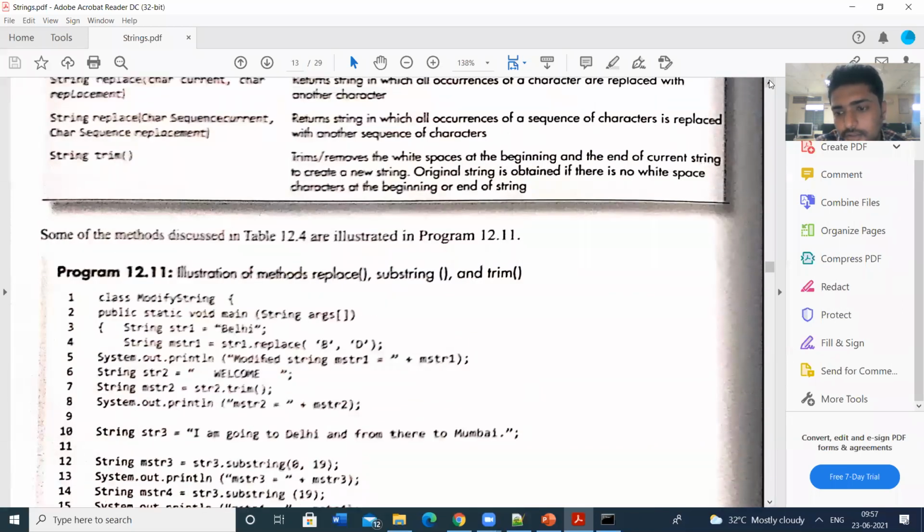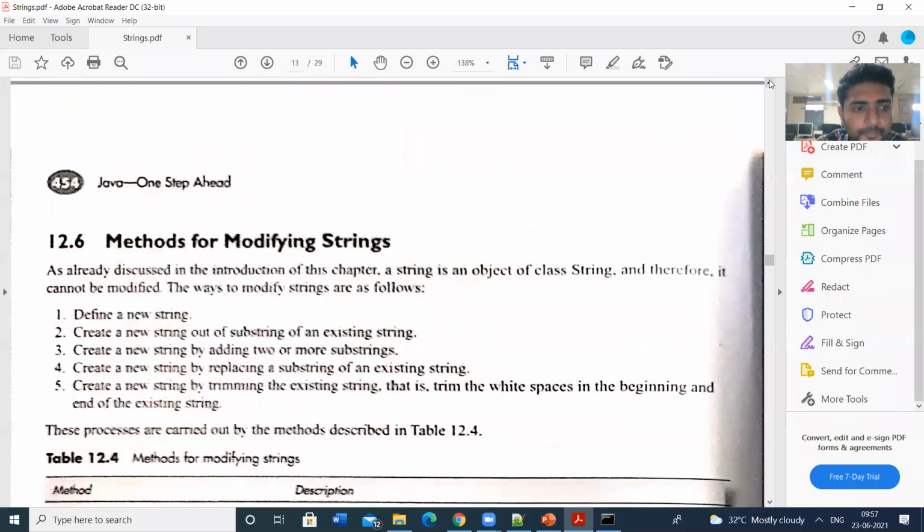So next one. The next concept is methods for modifying strings. That means we can modify the strings.